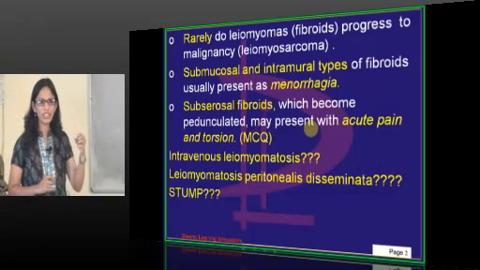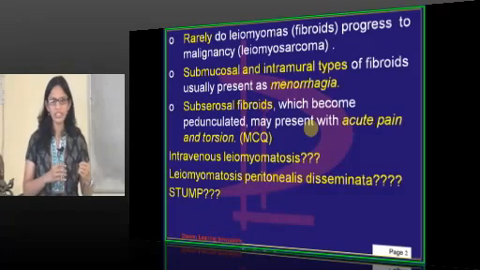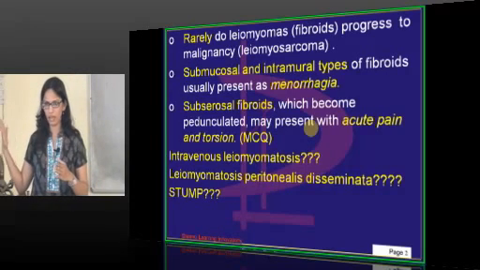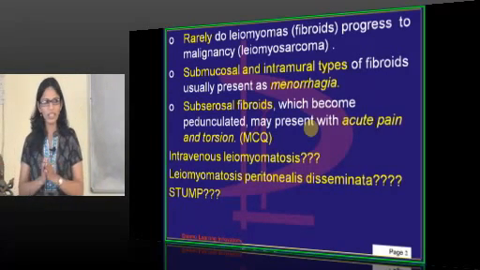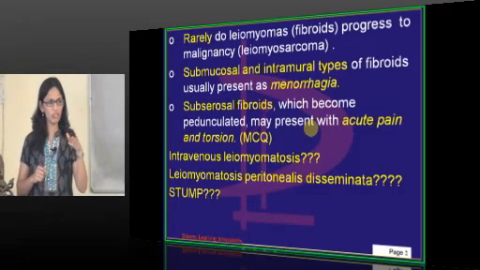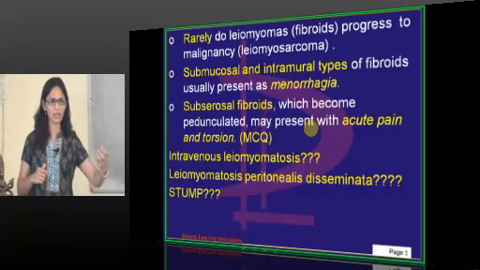When we are calling it benign, when we see under a microscope, we get less than 5 mitotic figures per 10 high power fields. So then it is called benign. We count the cells in the microscope. So if it is less than 5, then it is called a benign one.